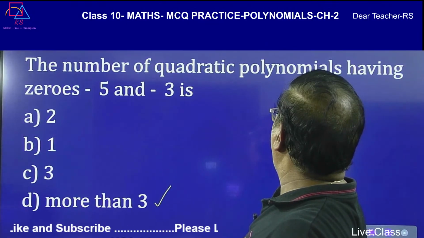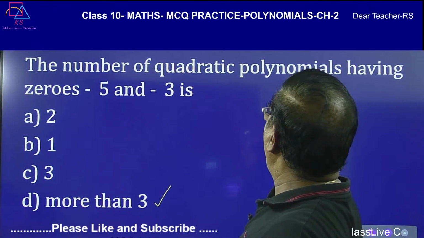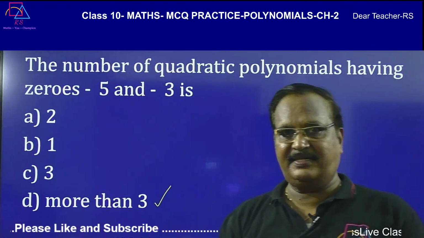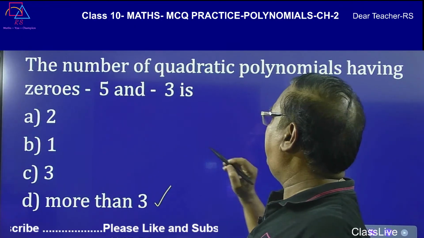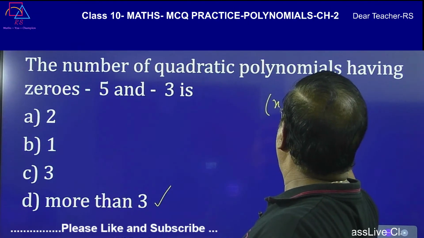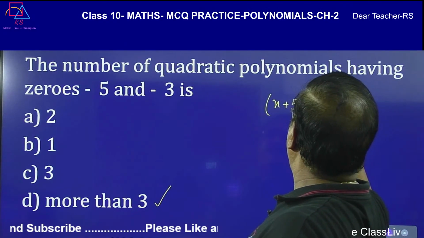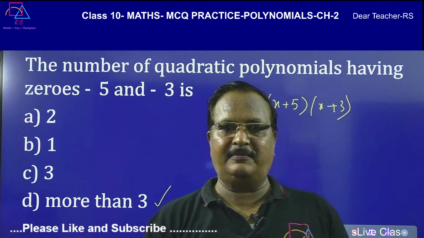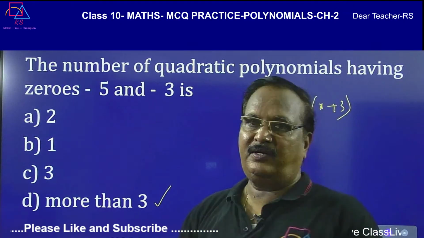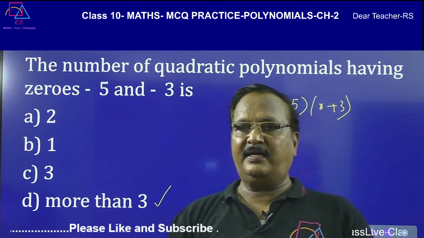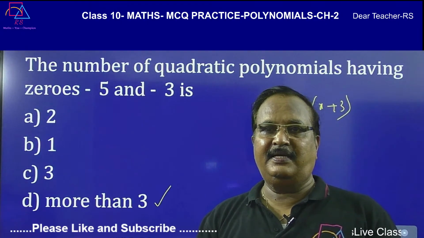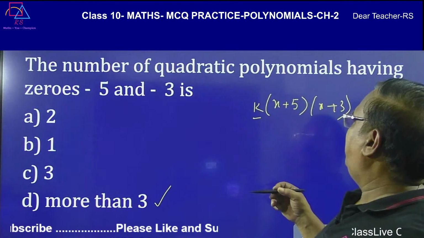If you have x plus 5 and x plus 3, this is the polynomial. Now there will be an arbitrary coefficient k for this. This k will be a real number.